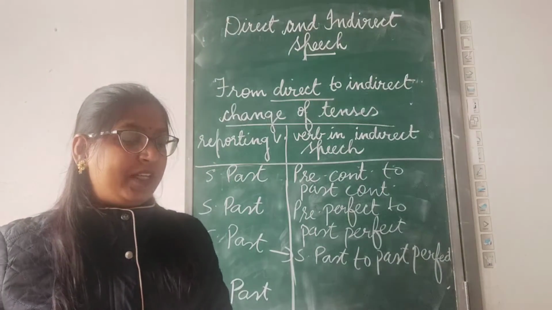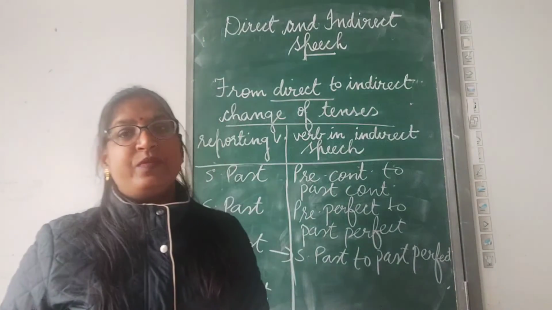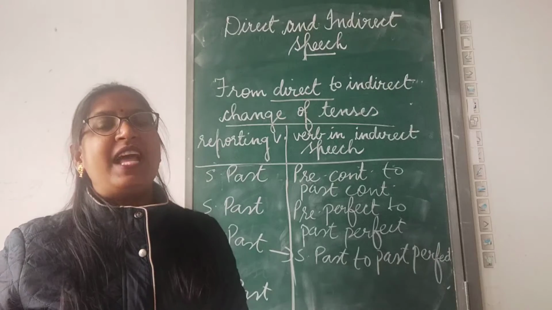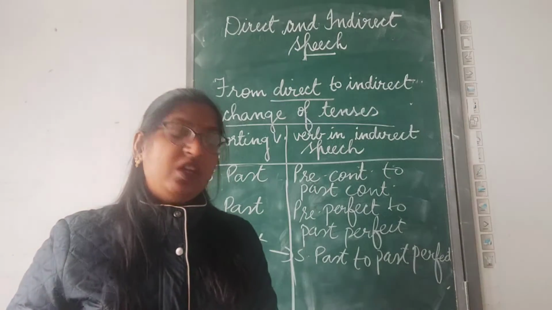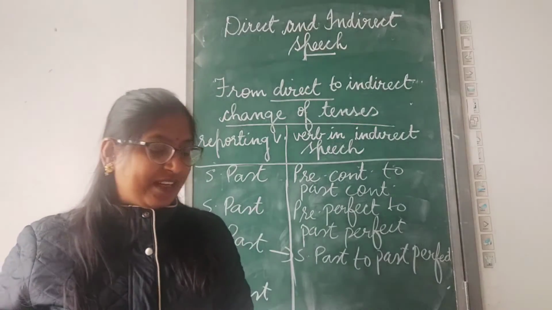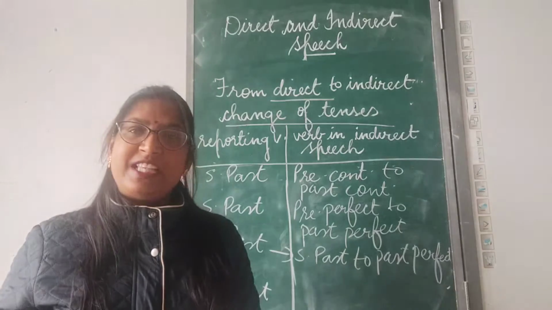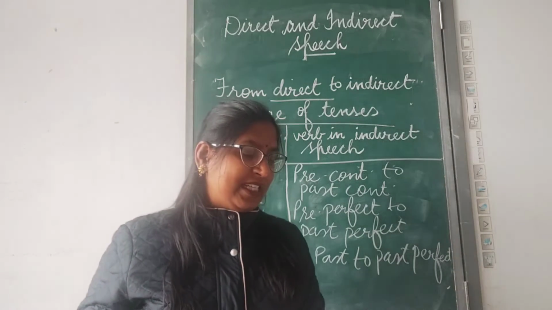Let's see the example. Jagat said, I work for the government. It is a habitual action. So, it will remain in simple present only. Jagat said that he works for the government. One more example.